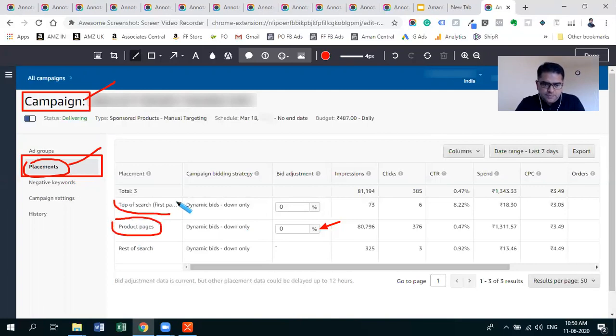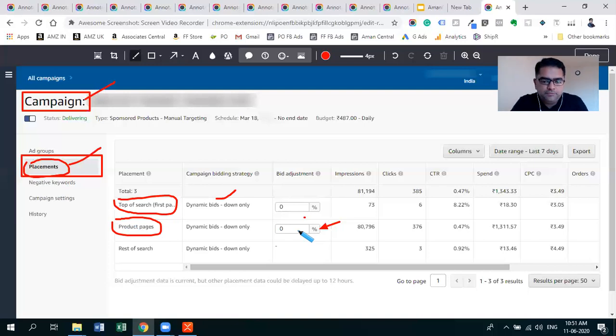The top of the search page, the first page results, this will be very competitive. The bids will be high and you will not get more results. If you increase the percentage here, bid adjustments to 200% or 300% here in this product page, you will be able to get your visibility inside the product pages of your competitors. So this is more important when you're doing your competitors keyword campaign, where you will not be visible in the main results, you will be visible inside your competitors product page. So by doing this, you will be able to generate more sales.